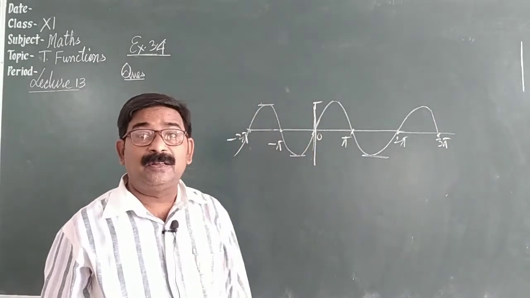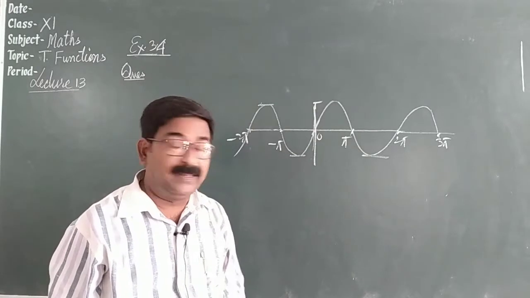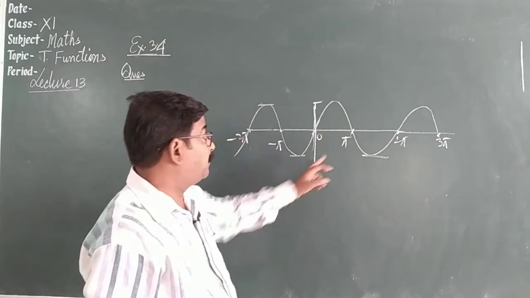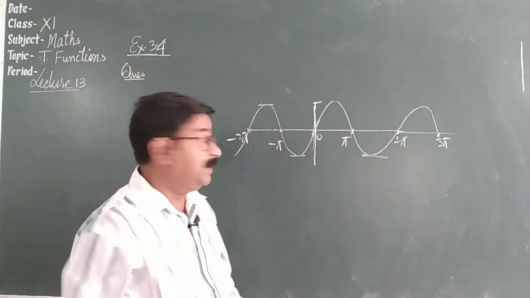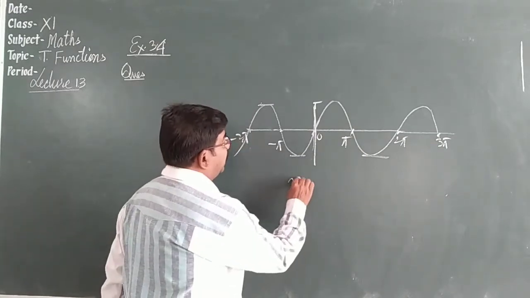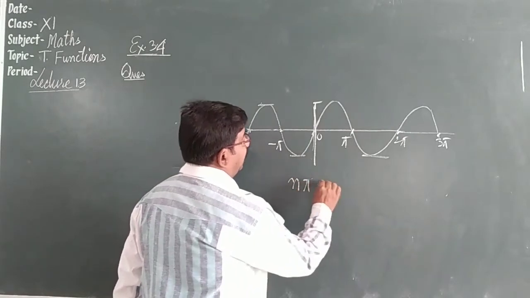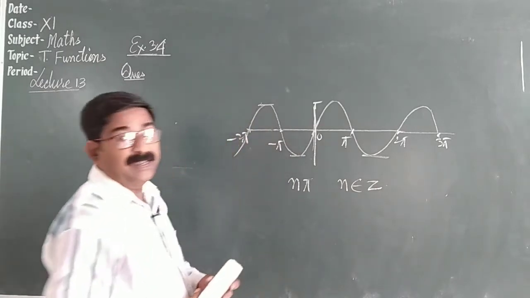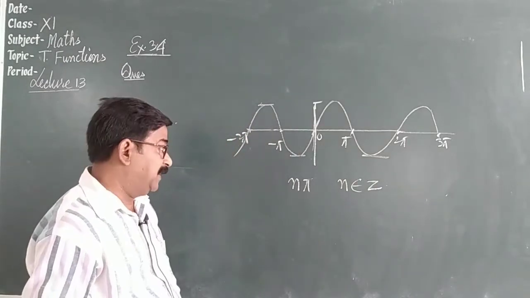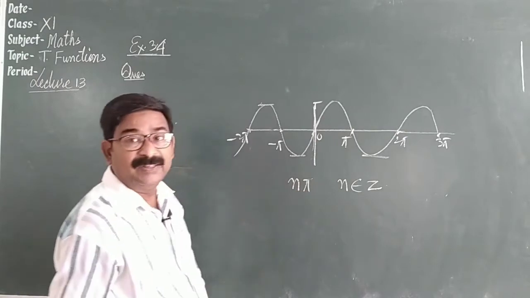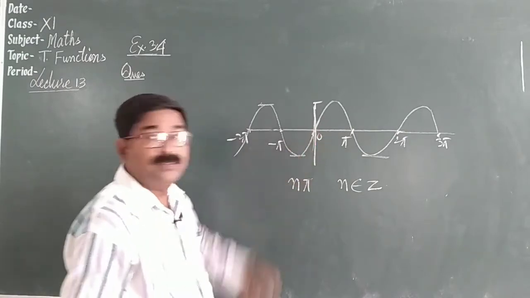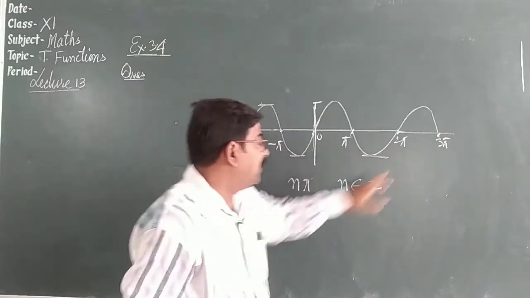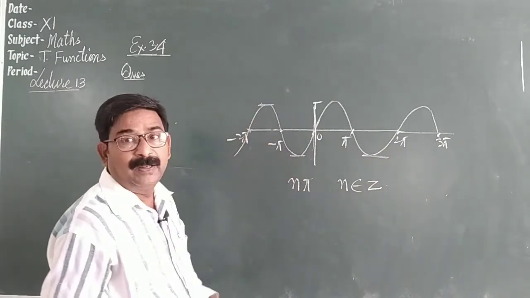So if you are asked the general value of sine, where it is becoming 0, at pi, 2 pi, 3 pi, so general value is n pi and n belongs to Z, where n is an integer. Maybe n is equal to 0, so at 0; n is equal to 1, so at pi; n is equal to 2, so 2 pi; n is equal to minus 1, then minus pi.